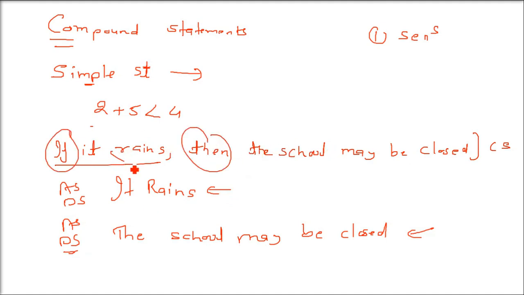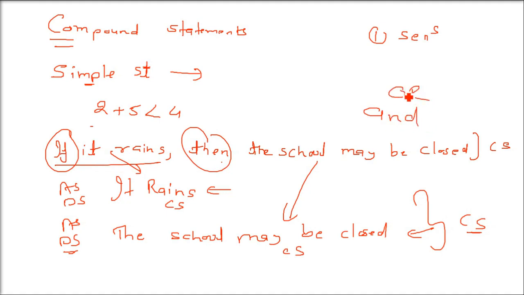And these two statements are being joined by if and then. So this is a compound statement. It is not always that it will be only if and then. The connection can be through or, through and, like this. So we have component statements, these two parts. The simple statements which form a compound statement are called substatements or component statements. As I said, we can use and or or to combine two statements to make a compound statement.